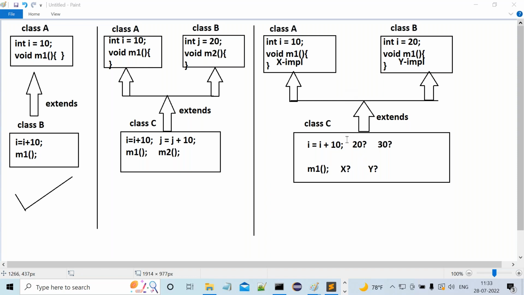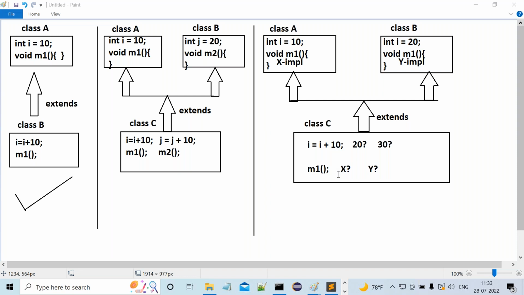Now here the compiler is getting confused or not? What is that confusion here? From which super class does the i variable value have to be taken? For the JVM and compiler, is it a confusion or not? Similarly, when we access this M1 method, from which super class does the M1 method implementation have to be executed? Again it's a confusion. So overall, we can conclude that multiple inheritance is increasing confusion for the developers or not?